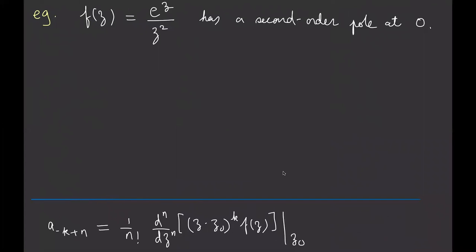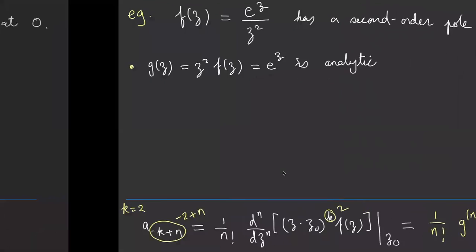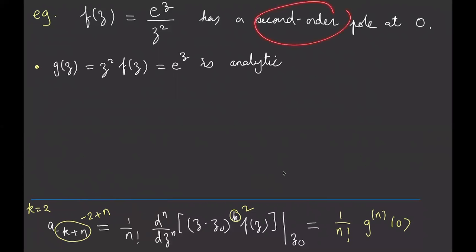So let's look at a simple example. Let's take f of z equals e to the z over z squared, and I see that this has a second order pole at 0 because this z squared is something I can write as z minus 0 squared, right? So that gives me a second order pole which is centered at the point 0. Okay, so that's fine. And down here what I've done is I've written down my general expression for trying to figure out what the coefficients of the Laurent series are. So what I want to do is figure out what the Laurent series of this function looks like.